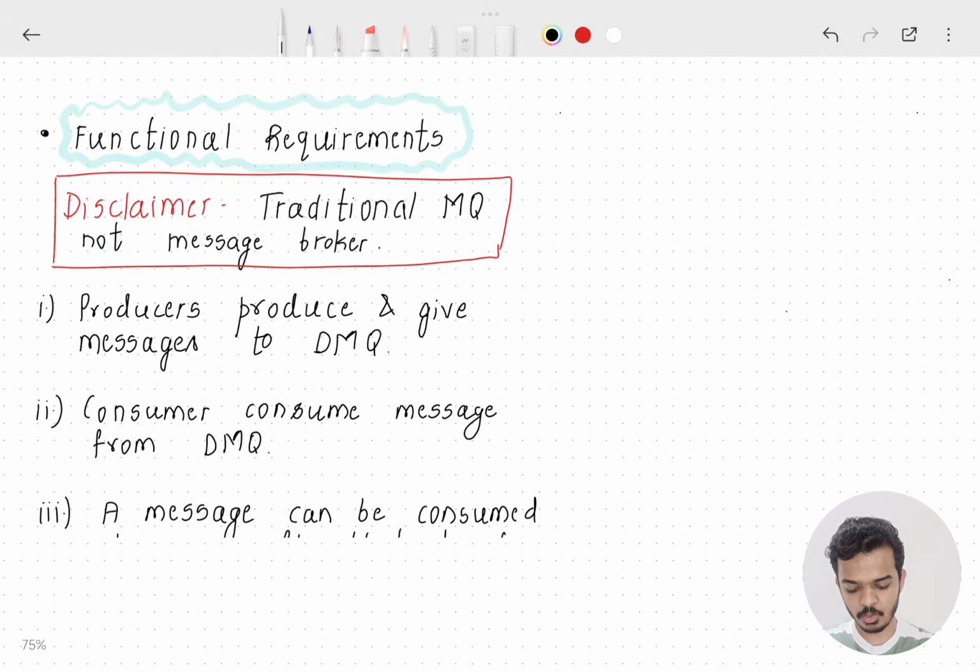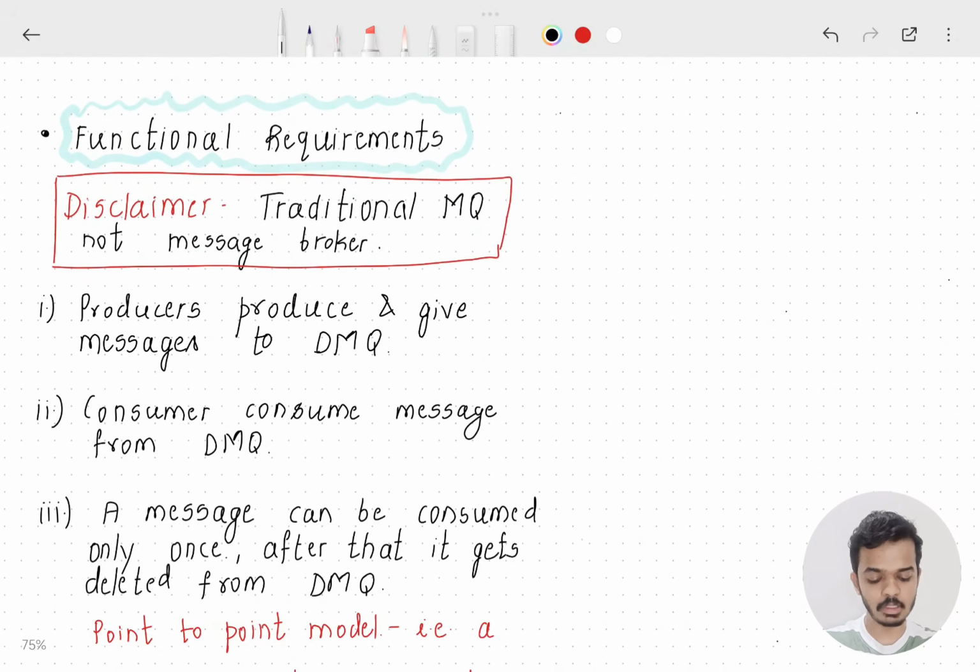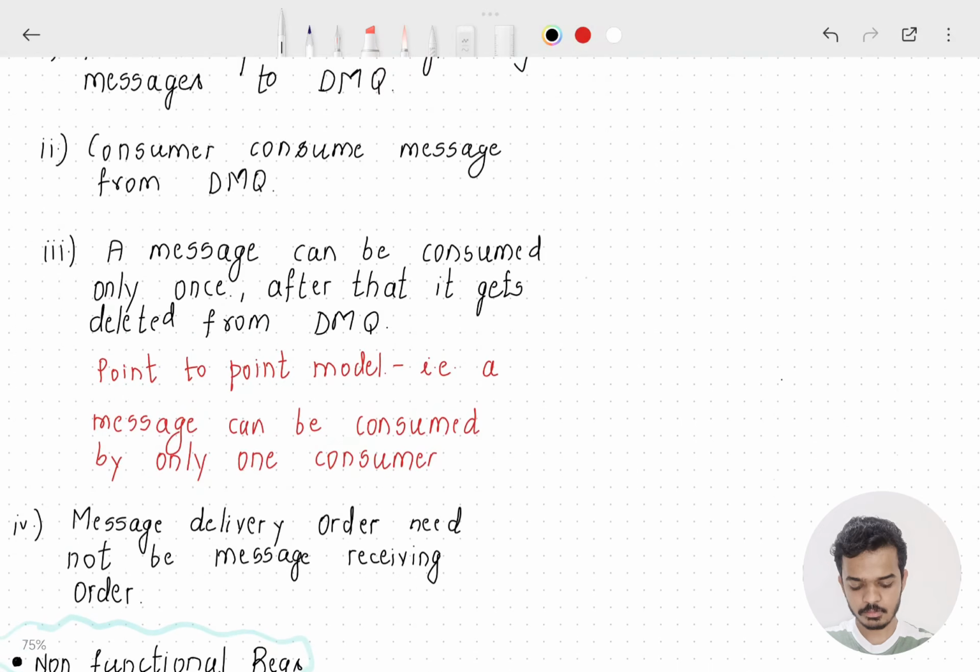Let's dive into the functional requirements of this message queue. What do we need? Very first thing I would like to tell you is that this is a traditional message queue. It is not a message broker that is used in streaming services. It is a simple traditional message queue. So what a simple traditional message queue does: there are producers. The producers will produce the message and put it onto the message queue. There are consumers, they will consume the message.